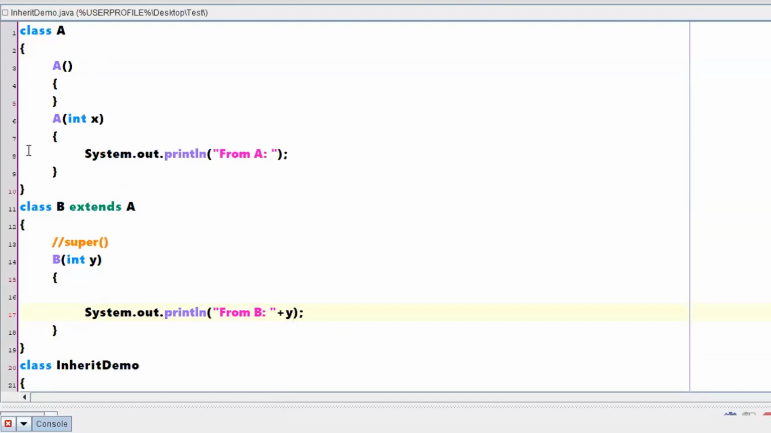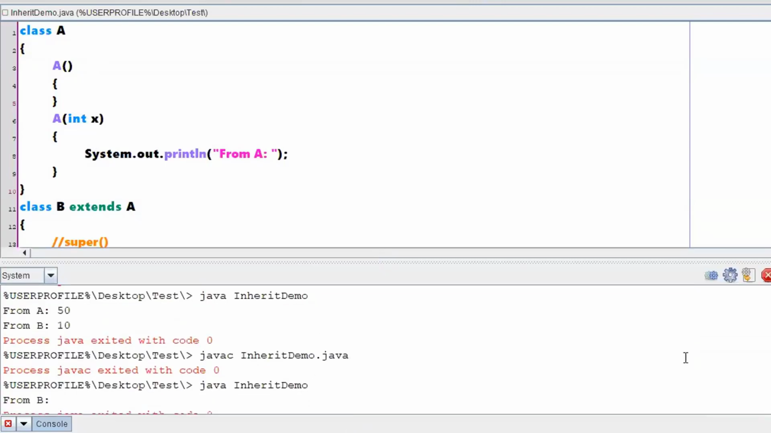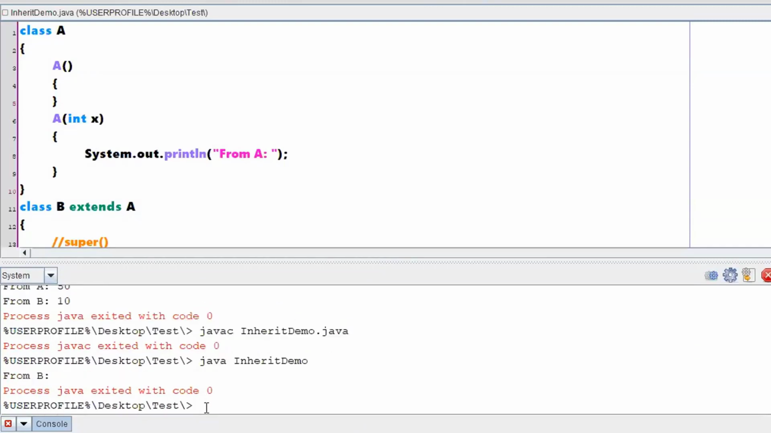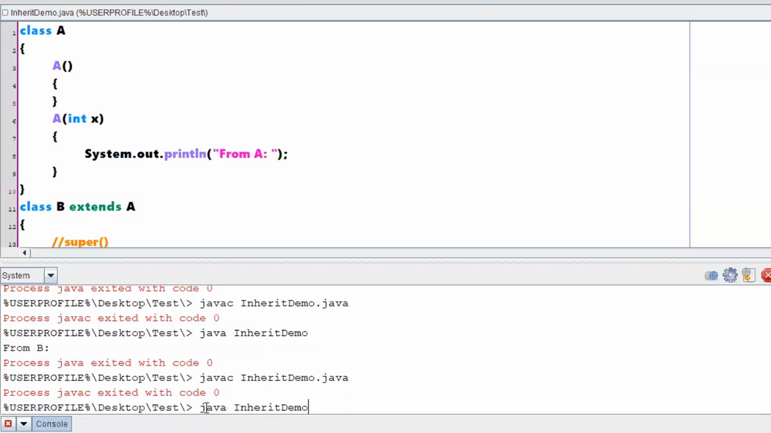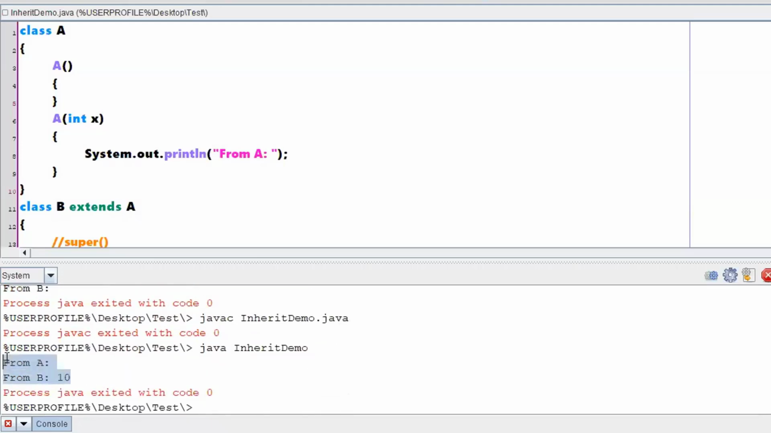If your intention is to call this particular constructor also into action, here you just specify super of, that is a parameterized constructor. You just specify super of some value, say 50. Obviously, during the execution of the parameterized constructor of class B, first it will show the parameterized constructor of A, then only it will display. Here I have not displayed any value. Here I can just write whatever the value of X is, that it can print.